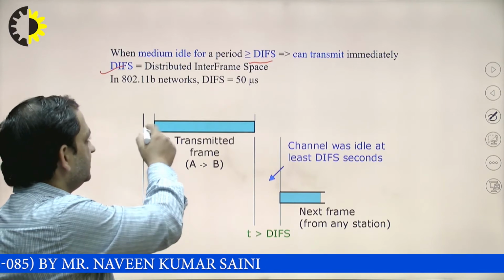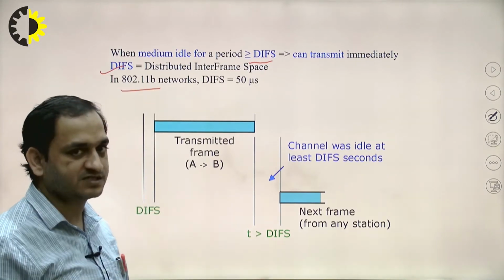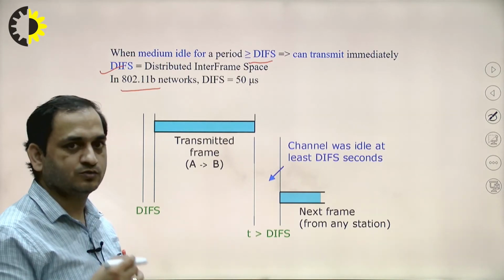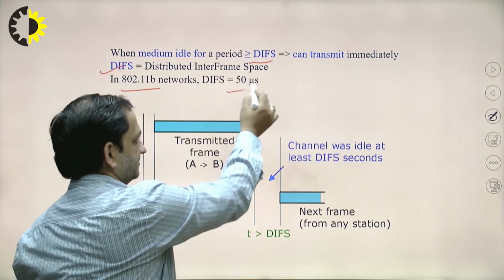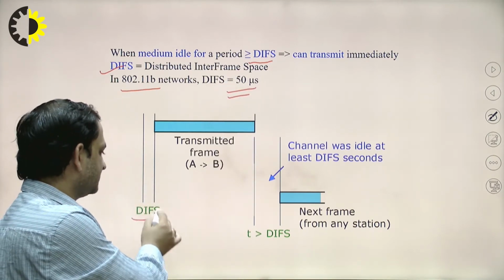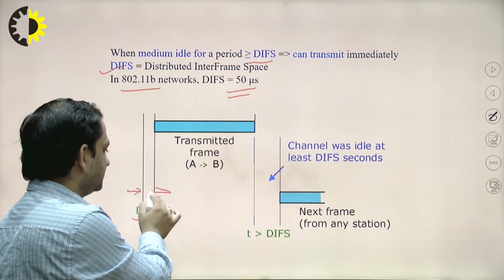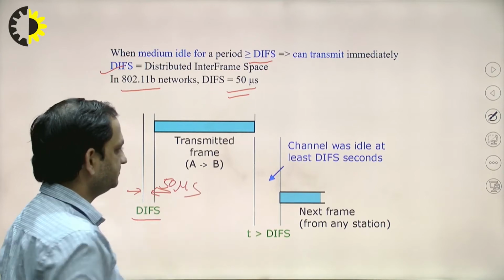In the standard specification, that is the 802.11b standard networks, the DIFS value is 50 microseconds. So this is the time period with the value of 50 microseconds.